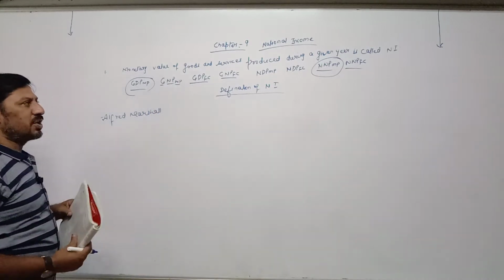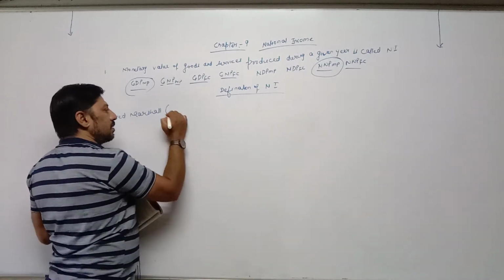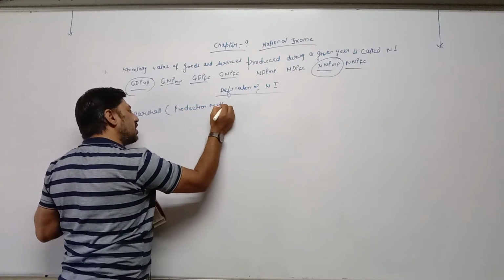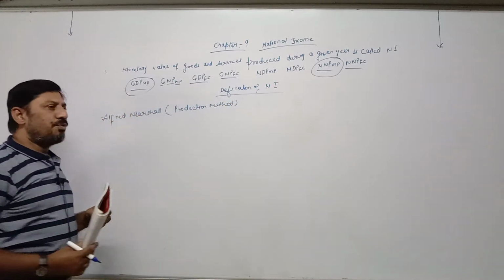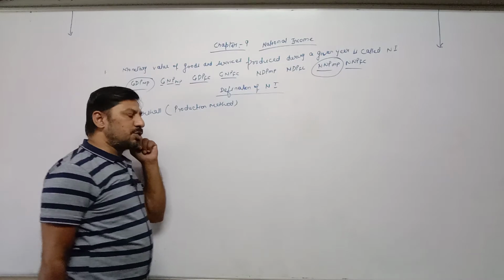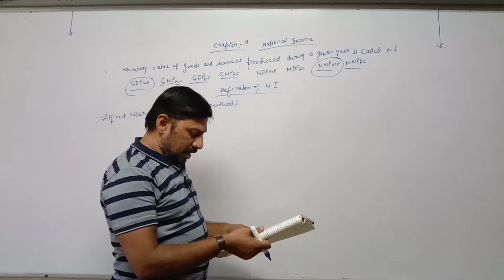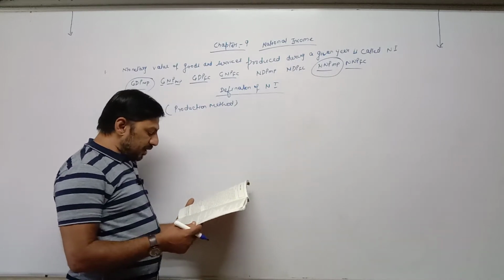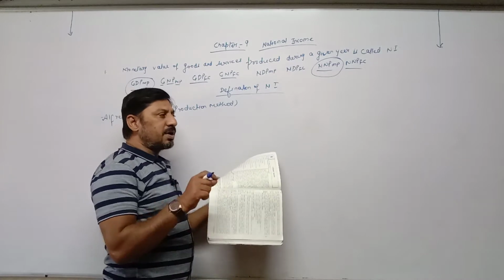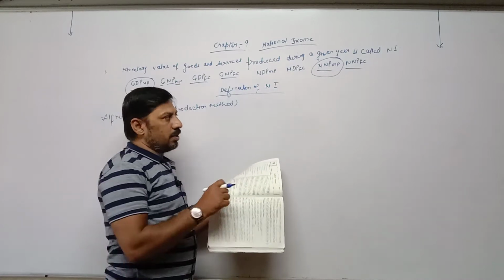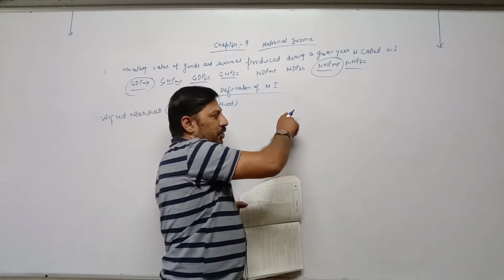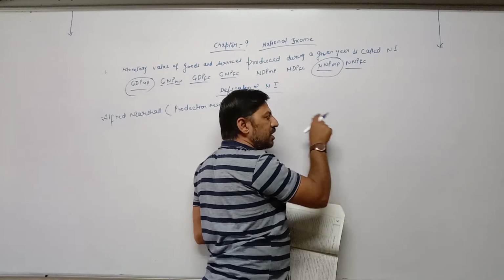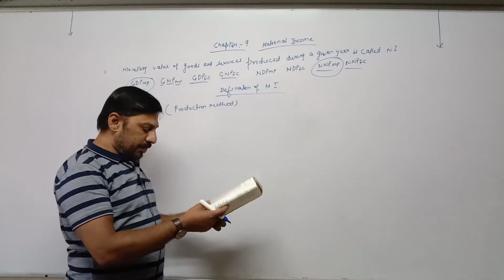His definition of national income is based on production method. So we have already done production method, in which we are taking the value of outputs produced by different sectors. Now what is the definition according to Alfred Marshall? The net production. Why is net written? Net means after deducting intermediate goods. According to production method we have done, first of all, value of output produced by all sectors. Then we deduct intermediate goods in order to avoid double counting. So here, net production.